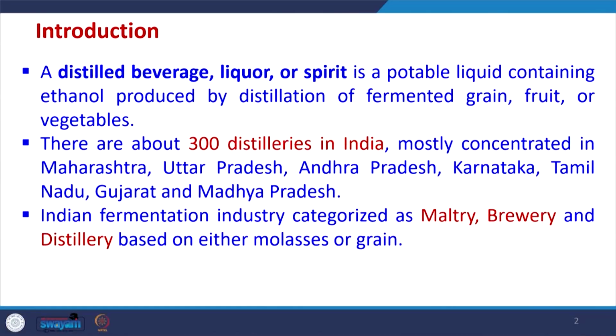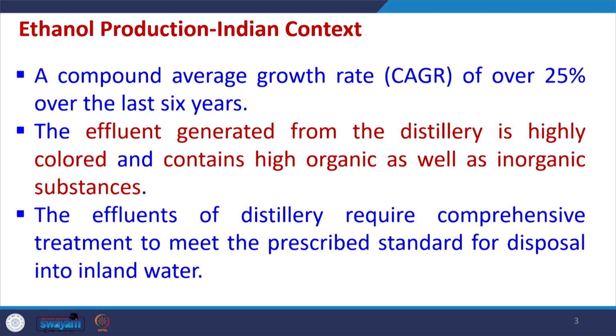Now, the Indian fermentation industry can be categorized as maltery, brewery or distillery based upon whether molasses is being used for making alcohol or grain is being used for alcohol. So, we have maltery, brewery and distillery. Now, ethanol production with respect to the Indian context.